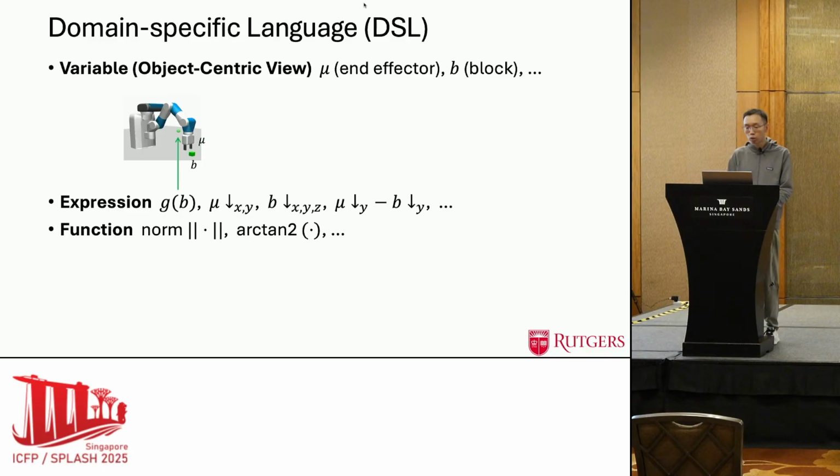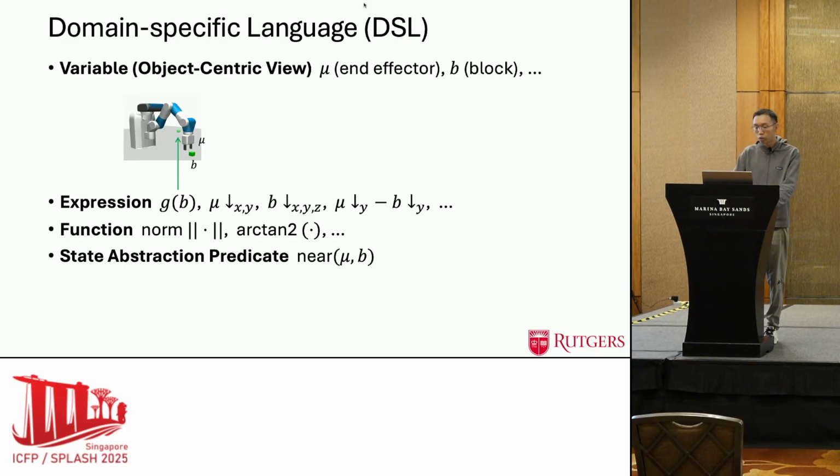The DSL includes basic functions, such as norm for describing object spatial relationships, and arctan2, which is useful for describing their physical orientations. The DSL includes event detectors, such as near, for checking whether the end effector mu is close enough to the block b.